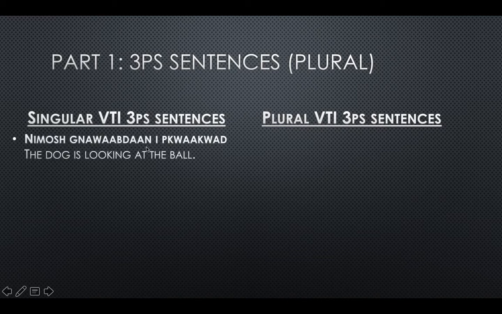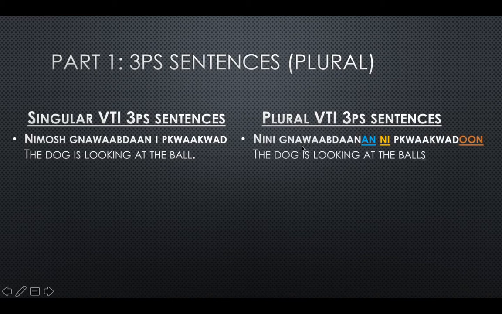So, nimush gnwab don ip kwakwed, the dog is looking at the ball. Nimush gnwab don nip kwakwadon, and that's the dog is looking at the balls. I accidentally put in the word for man here at first. So we can see here that on our verb, we still have gnwab don, and then we added an extra an, gnwab donan. We changed that pronoun I to a ni. And our noun, pkwakwad, was pluralized with pkwakwadon.